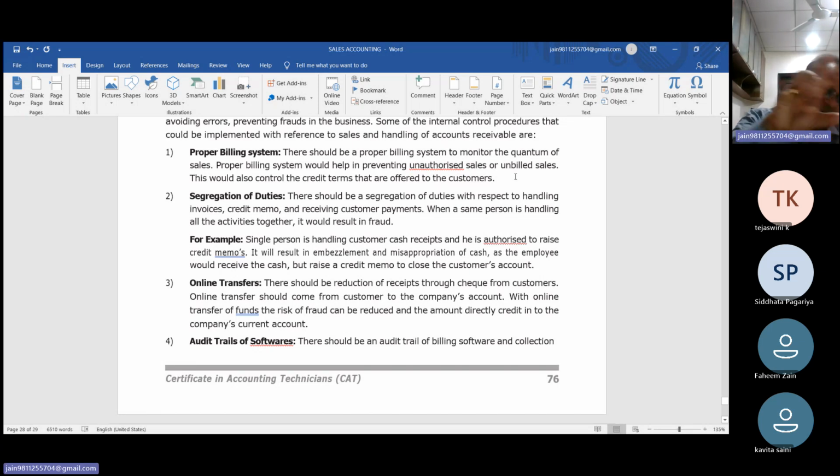If your system is very authentic, then you cannot sell without any bill, and nobody can sell without the knowledge of the business or the management. There should be a sound system. Whenever you sell one unit, it will automatically reduce the quantity by one unit in the stock ledger. This is the type of system you have to follow. This would control credit terms that are offered to the customer.